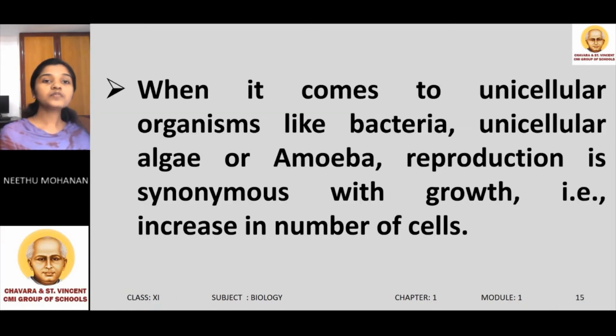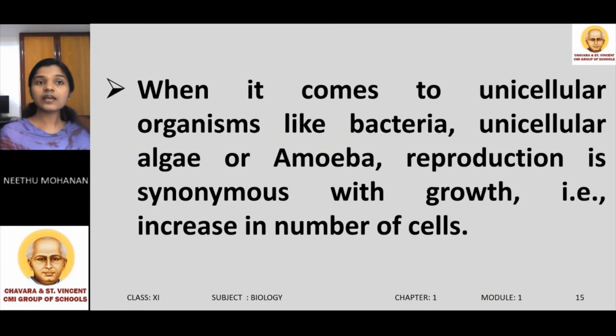When it comes to unicellular organisms like bacteria, unicellular algae or amoeba, reproduction is synonymous with growth. We know that a unicellular organism consists of only a single cell. This single cell divides into two daughter cells by the process of cell division. An increase in the number of cells can be considered as growth.